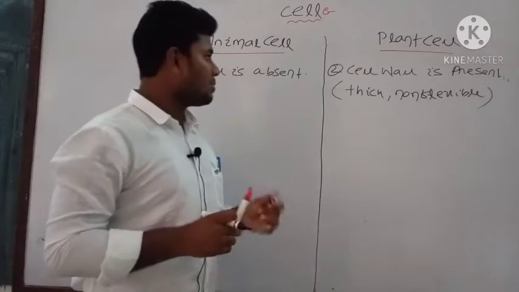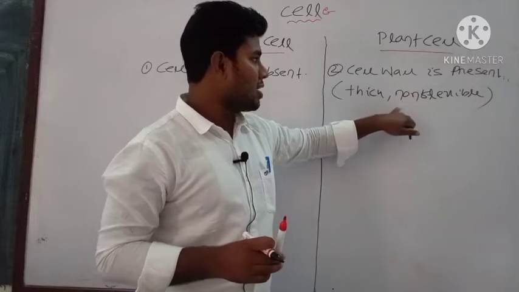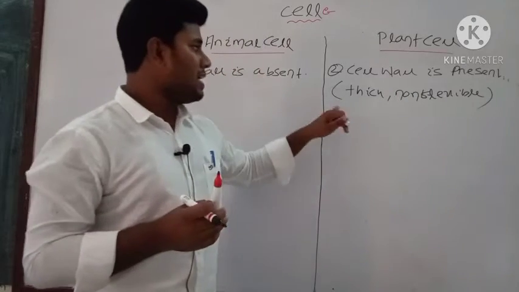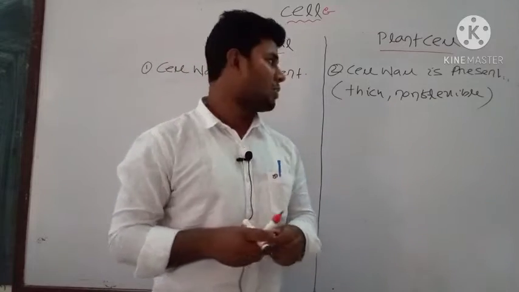Usually animal cell don't have any cell wall, but plant cell have the cell wall like structure which usually maintains the shape in plant cell and protects it from the external environment, okay.